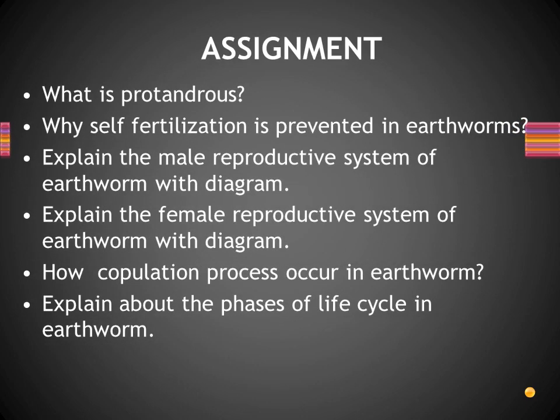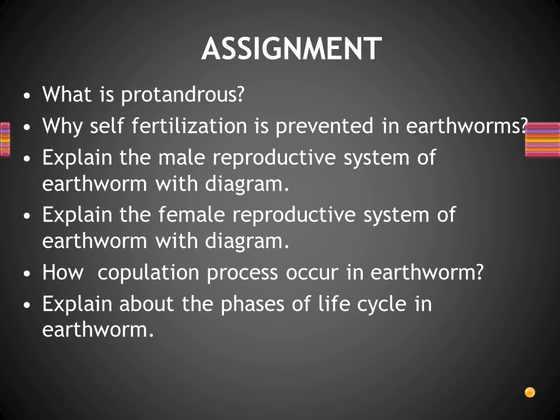So I hope we can complete it here, because we have now completed all the details regarding the systems of the earthworm. So we can conclude today's class here. Fine. Let us go through some assignments about today's class. The first question is, what is protandrous? As we said already, the sperm cells are produced earlier than the ova. That is known as protandrous.